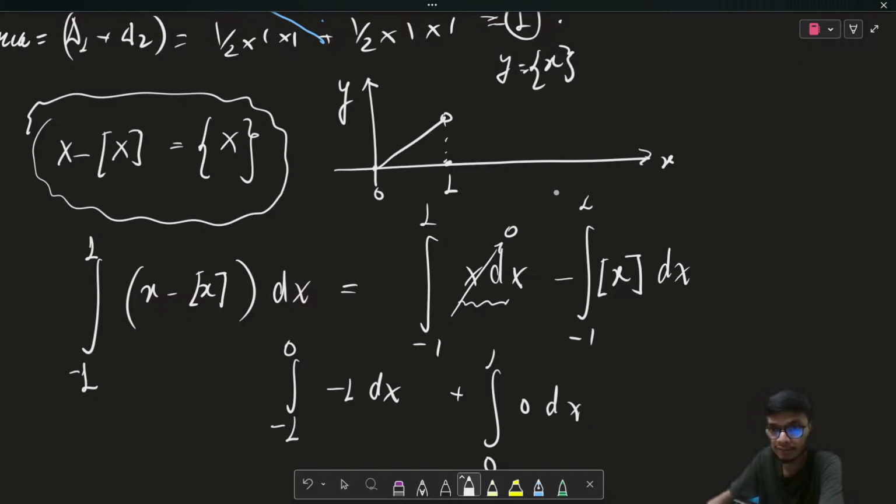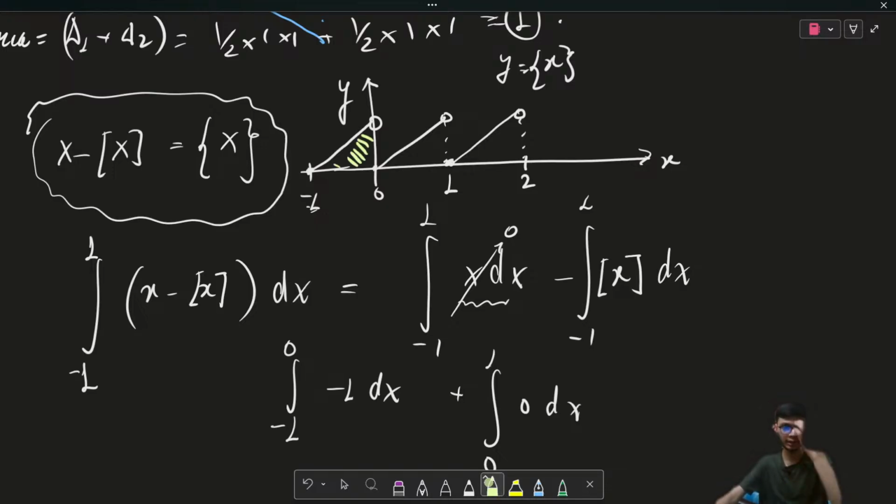This curly bracket denotes the fractional part function. So like this, you have to plot the graph and then you can find out the given area. This is the area that you need to find out, this area and this particular area. So these are again two triangles whose areas are half and half. So you sum it up, you get the answer equal to 1.